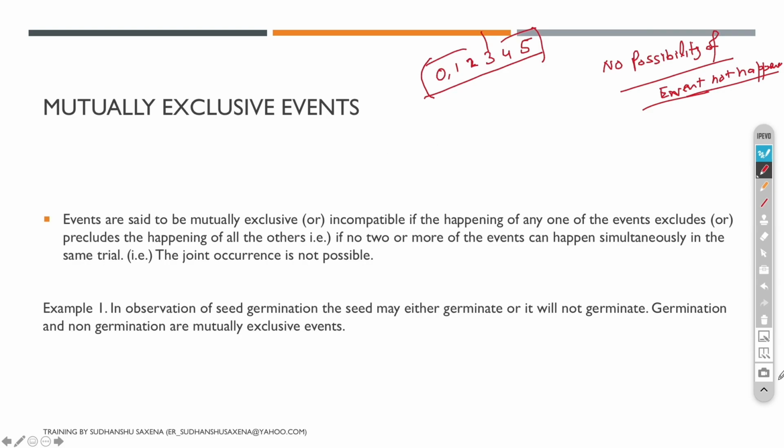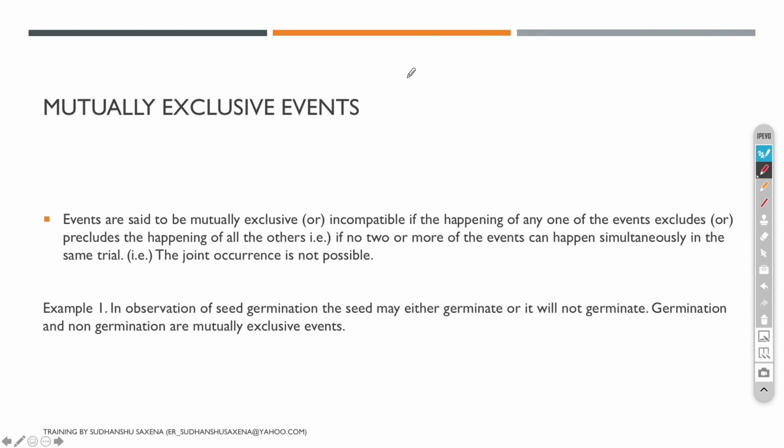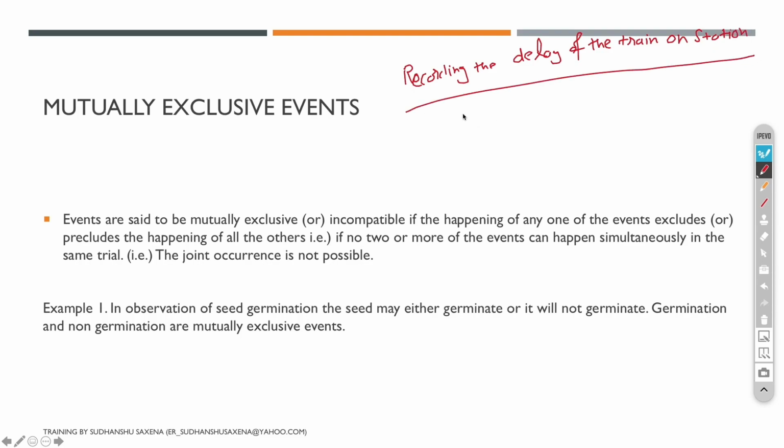For example, I'll take another example. Suppose I am recording the delay of the train on a station. What exactly are the possibilities? If the train is on time, I'll write 0 delay. If the train is 1 minute late, I'll write 1 minute delay, and so on and so forth.